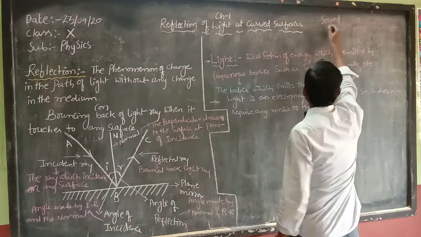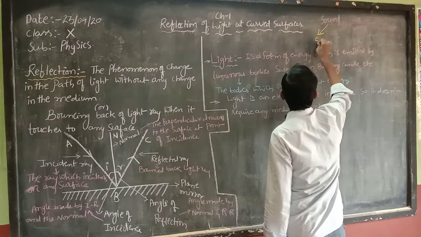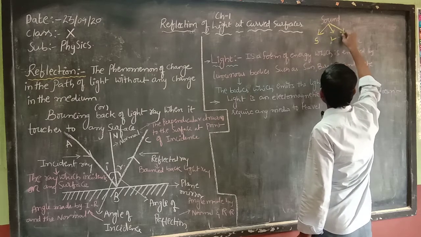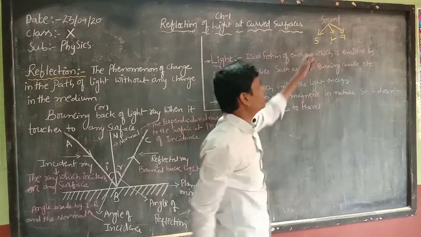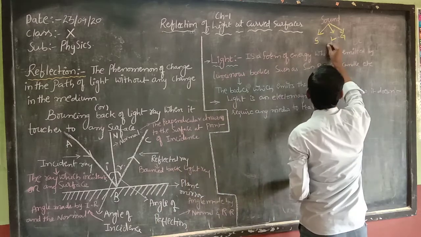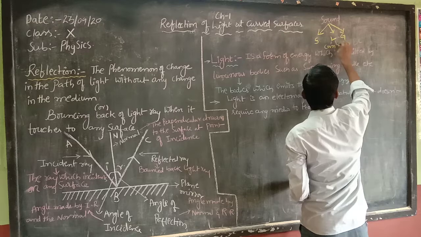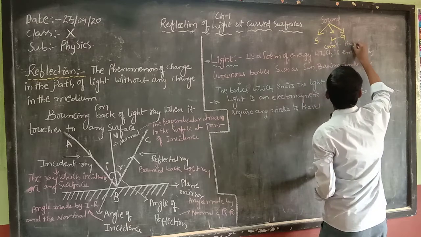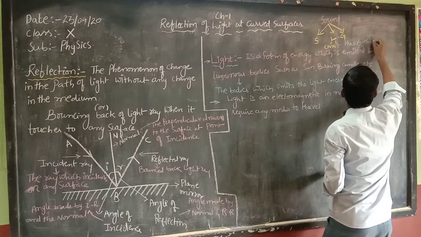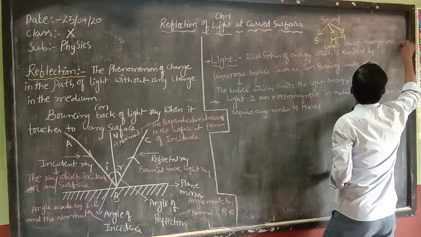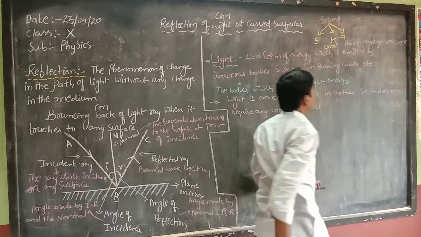But sound can travel only through solids, liquids, and gases, but it cannot travel through vacuum.